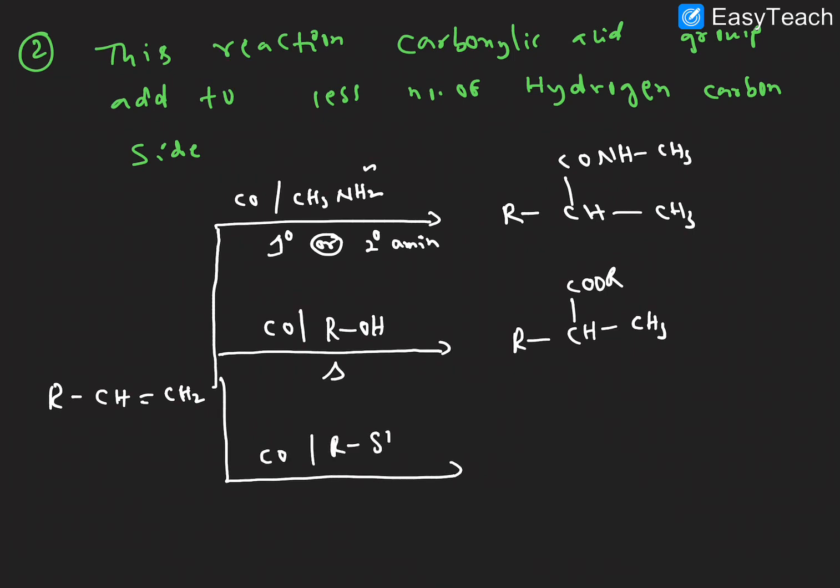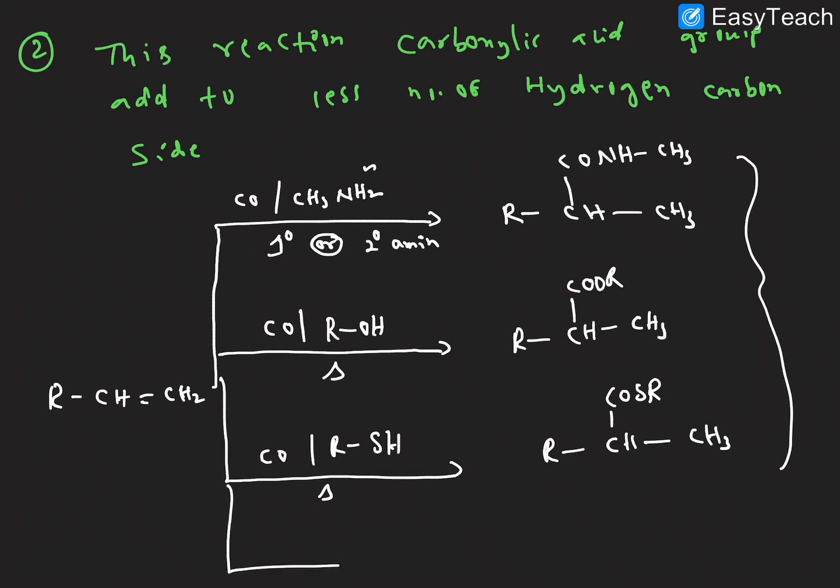Next one, thiol, which we can take under heating condition only. So next to carbon monoxide, instead of water we can take thiols, under heating condition only. So what is the product we will get here? R-CH-CH3 and the SR product, a thiol ester is forming. So these are the applications of using amines, alcohols, and thiols instead of water. I hope it is very clear.